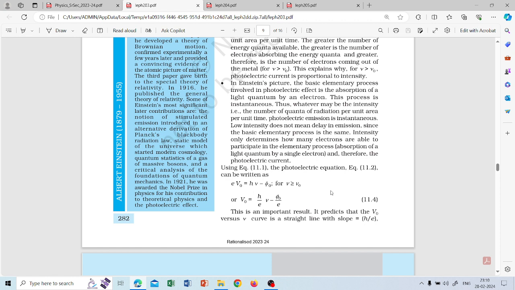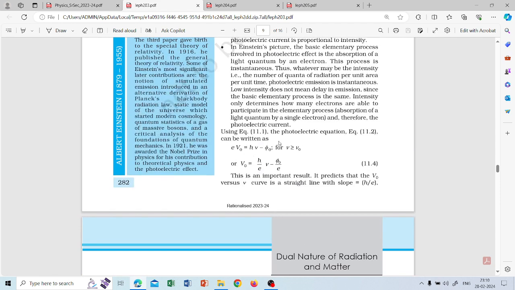That is the most important conclusion from the photoelectric effect, that whatever the intensity may be, the number of quanta of radiation per unit area per unit time is instantaneous. So low intensity does not mean delay in emission. It is only dependent on the frequency and the work function, but the frequency is the main thing.